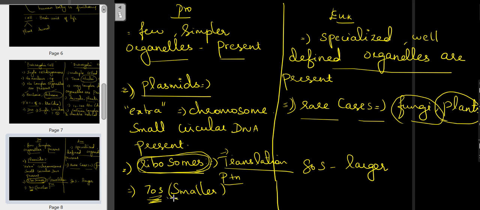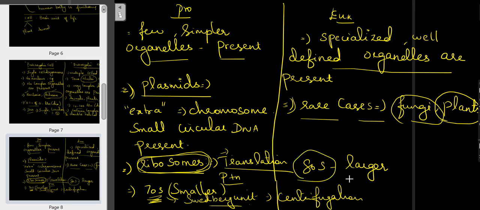Here the S is what we call the Svedberg unit. Svedberg unit is the unit of centrifugation. Okay? And here it is something quite larger, that is 80S.